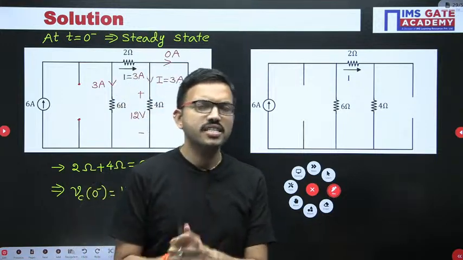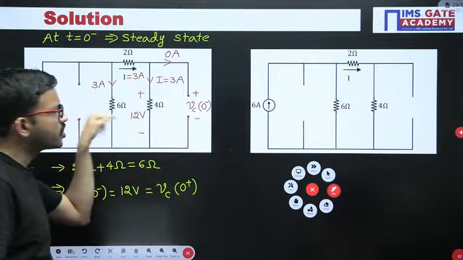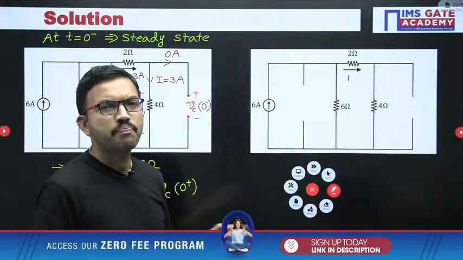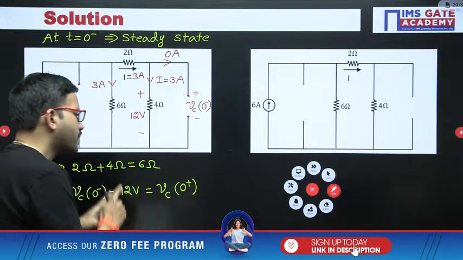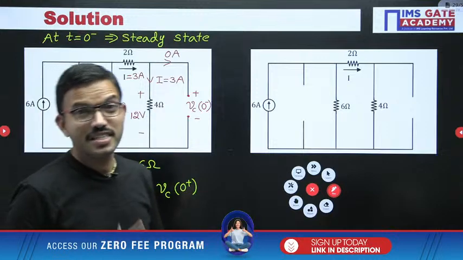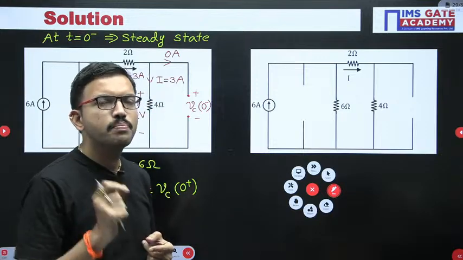If they are connected, definitely you have to draw the equivalent circuit at t equal 0 minus and find the initial values. With respect to the capacitor, the initial voltage is going to remain the same even at t equal 0 plus. This is the most important conclusion point.